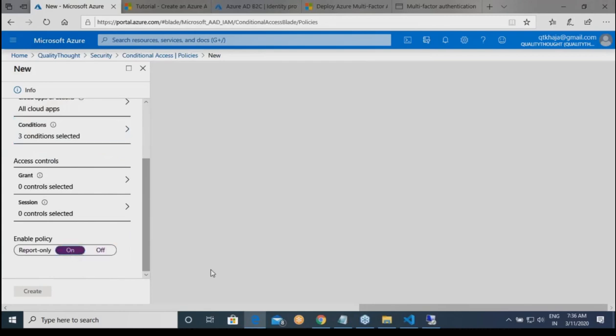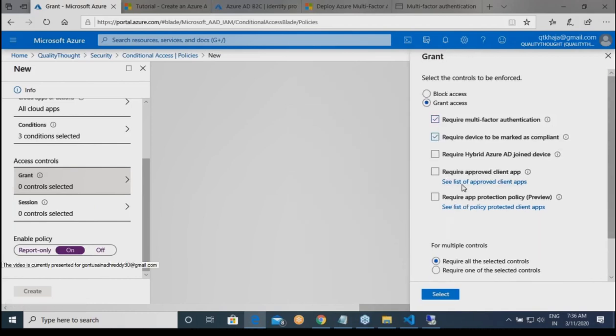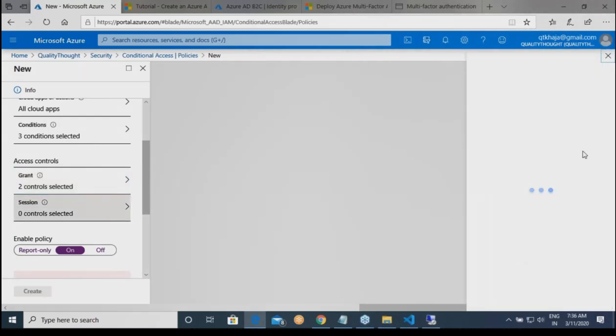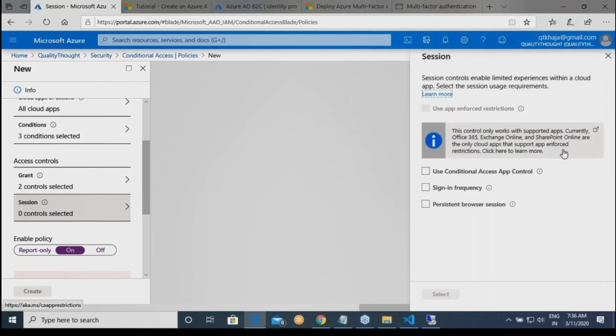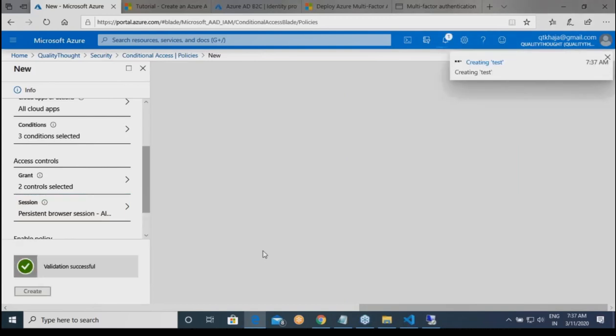Now, okay. Enable policy. Okay. On or off. Okay. Now, grant. Okay. Require multi-factor authentication. Require device to be compliant. I think these are enough. Okay. Session. Okay. Persistent browser session. Right. And let me click on create.